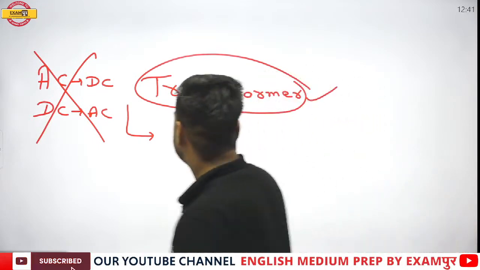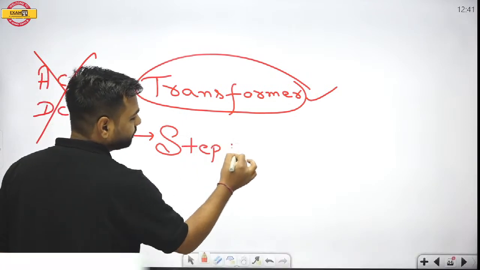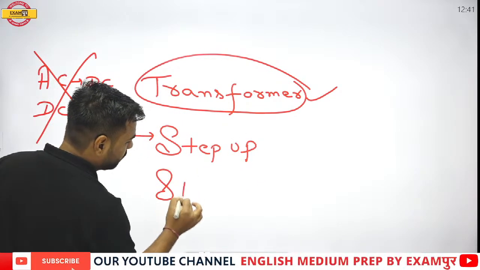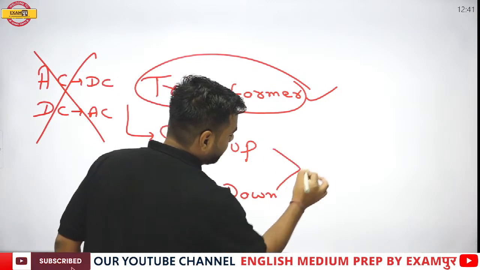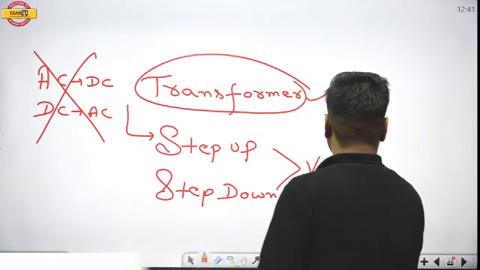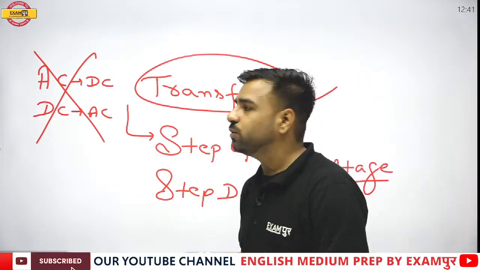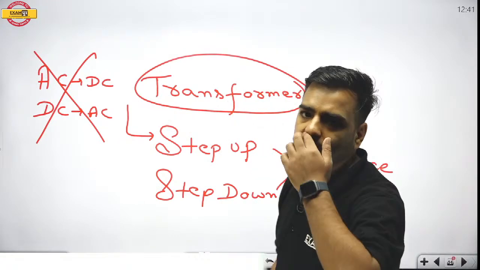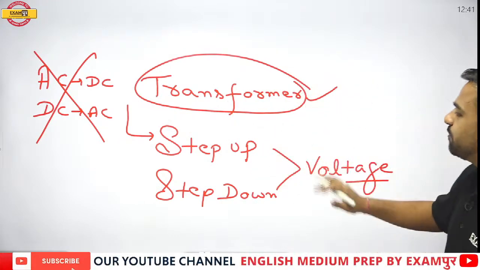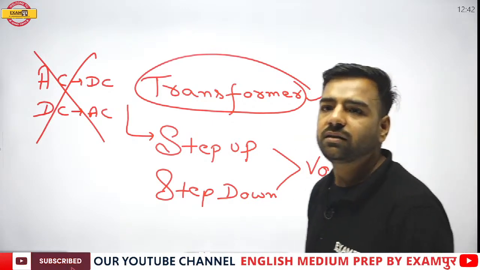So what is the transformer doing? It is just helping in the step up and step down concept, which is for the voltage. I guess this concept is clear, everyone. Please do not get confused. There is no such concept of AC to DC. Fine. So this is the point. Now, what is step up and step down? We will be understanding this.